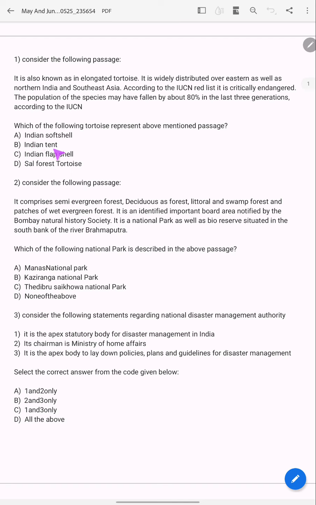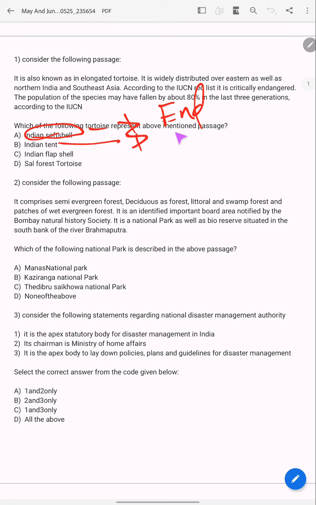Indian soft shell, Indian tent, Indian flap shell, salt forest tortoise. If you know that these 3 are turtles, then the answer should be D. What about the Indian soft shell? It is endangered.